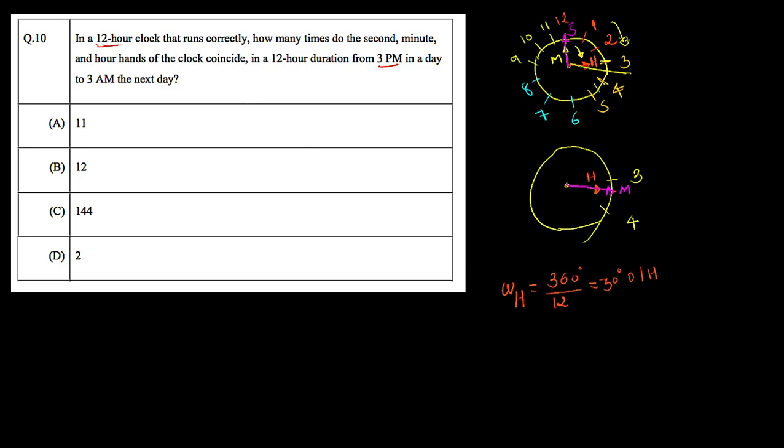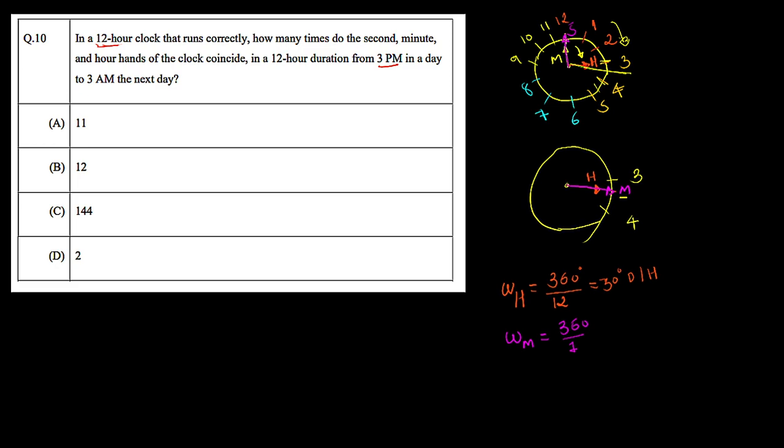In the same way we can also find the angular velocity for the minute hand, which is omega m, where m is the minute. The minute hand will complete a 360-degree rotation in 1 hour, because it completes one full revolution in only 1 hour. That means the minute hand will complete one full rotation in 1 hour. Sorry, let's write in yellow, because we have already denoted the minute hand in this color, so we can also write the speed in the same color.